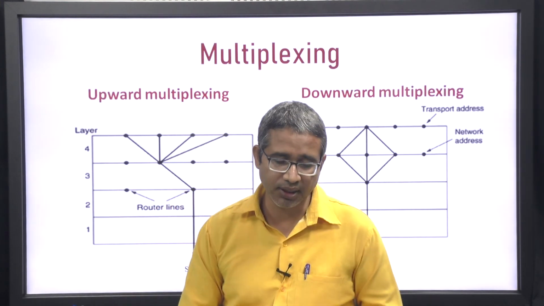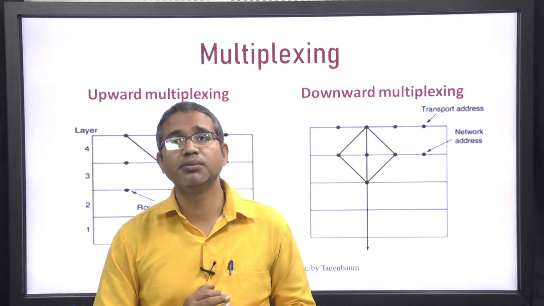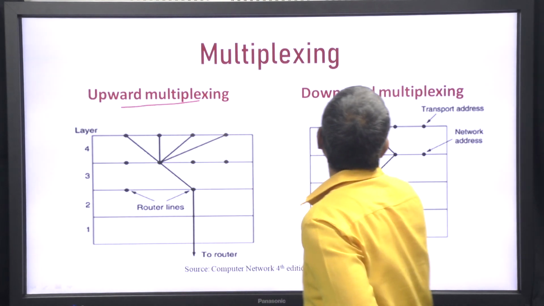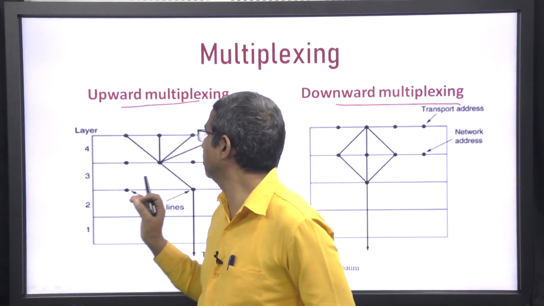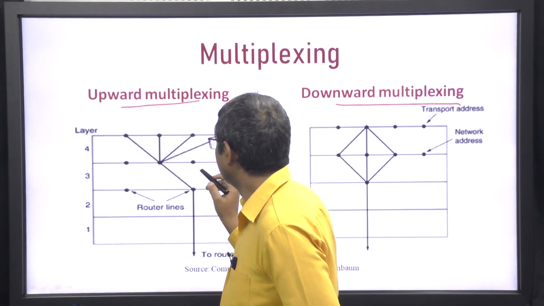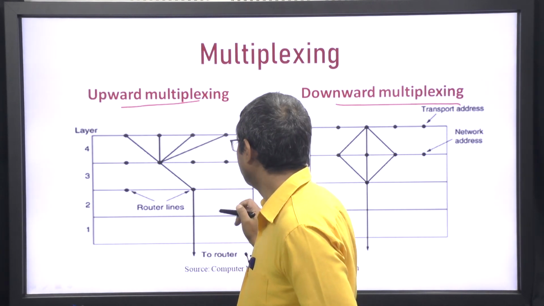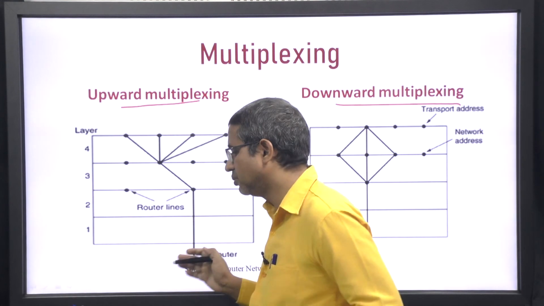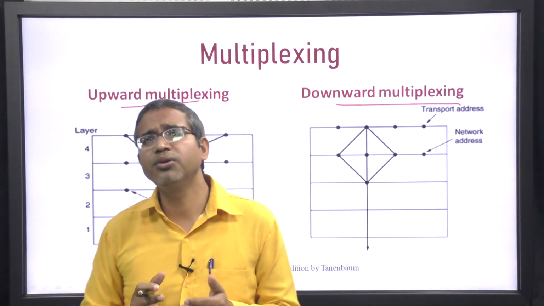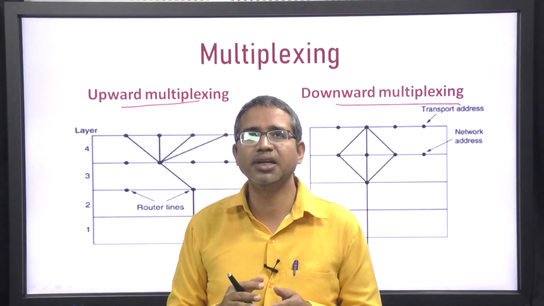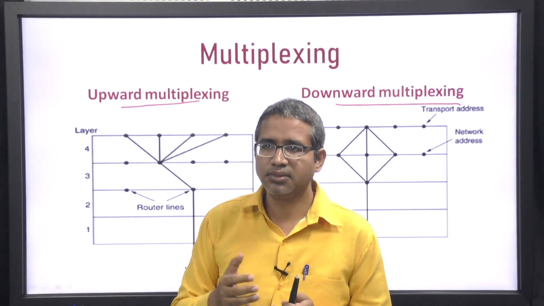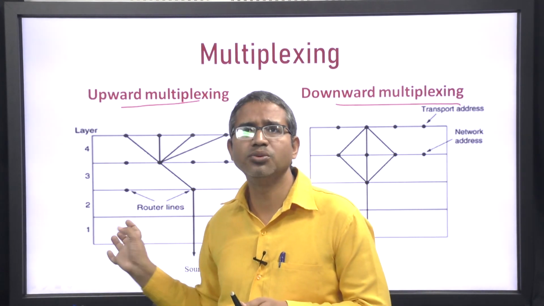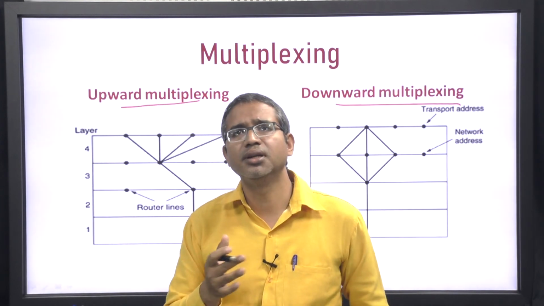Another responsibility of the transport layer is multiplexing. There are 2 types of multiplexing, upward multiplexing and downward multiplexing. In upward multiplexing, several transport layer connections use a single network layer connection. As I have already said, when you create a new virtual circuit the cost increases, so if it is possible, we can use a single network connection.